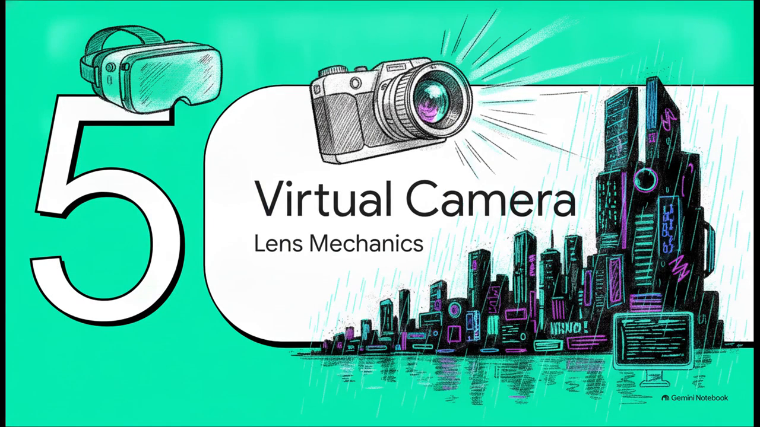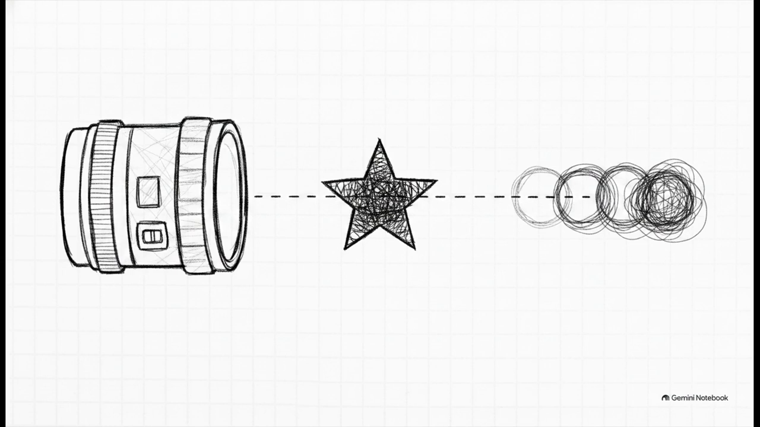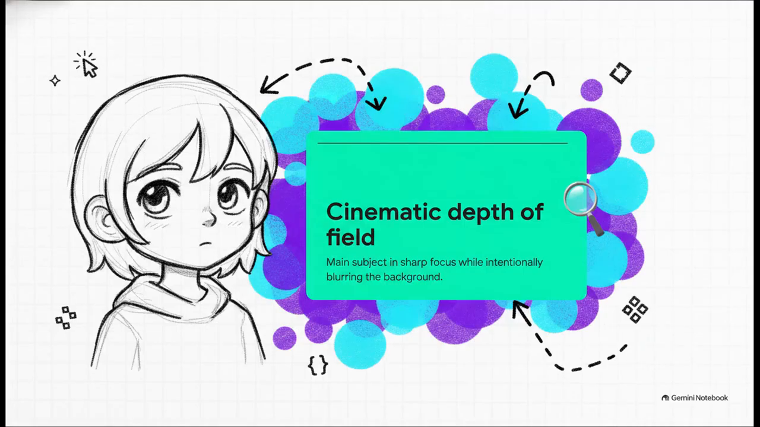Let's move to Section 5, the virtual camera. It's time to establish our lens mechanics. We see this exact phrase pulled straight from the source, cinematic depth of field. Make no mistake, this isn't a suggestion about the vibe. This is a strict, highly technical instruction for the digital camera capturing the scene. What that means is keeping the main subject in sharp focus while intentionally blurring out the background, so your eye stays absolutely locked on the character.